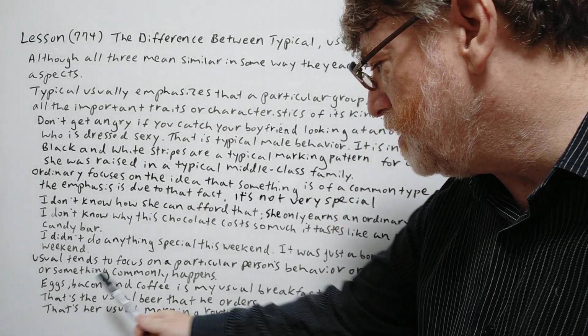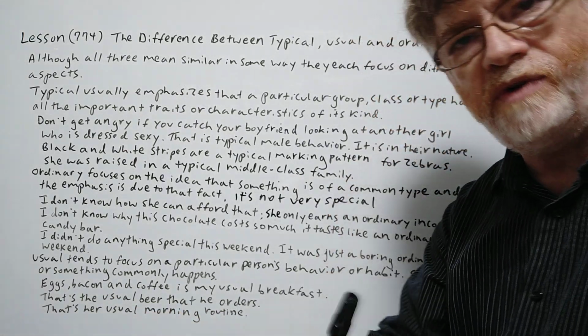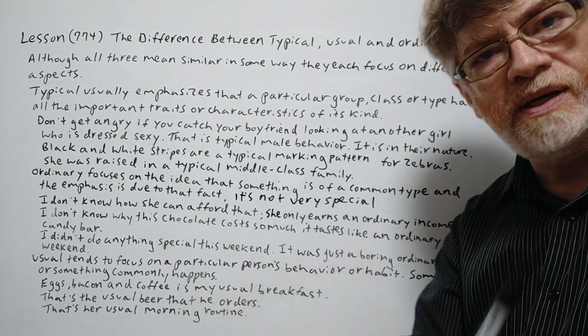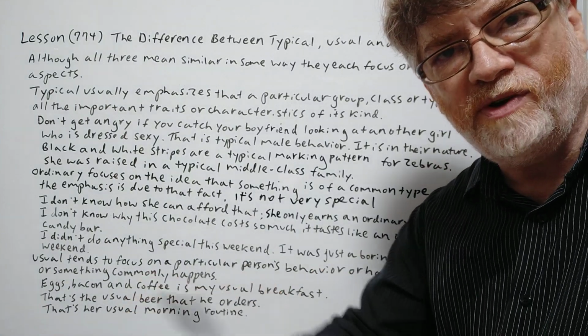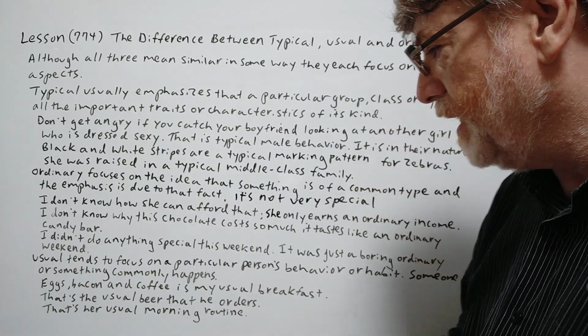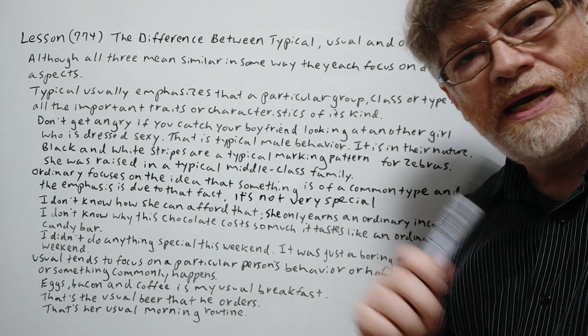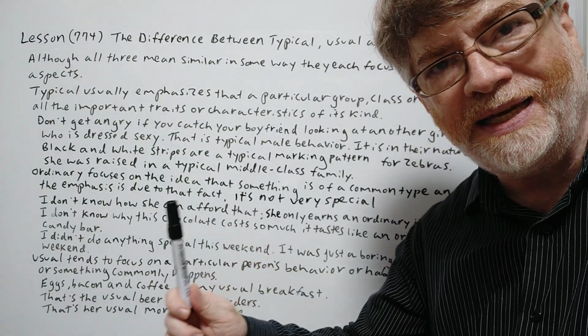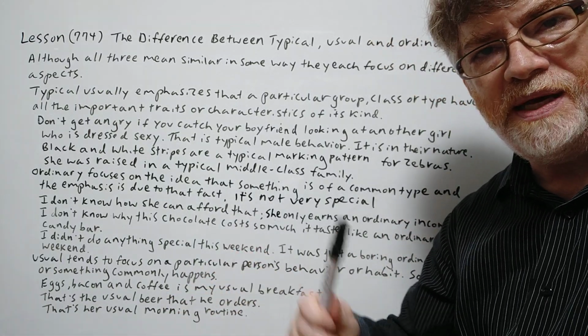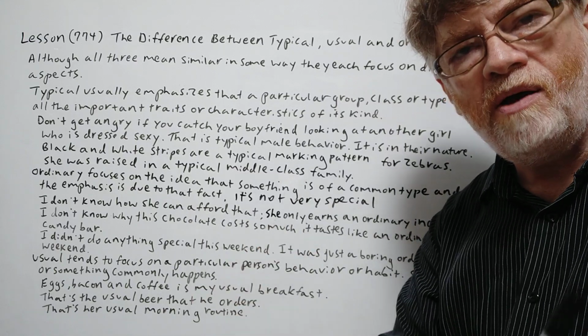All right, the next one. That's the usual beer that he orders. So every time he orders a beer, he likes this one. So that's his usual behavior in this sense. And the last one here. That's her usual morning routine. So again, something you do kind of on a daily basis. It's a repeated behavior.